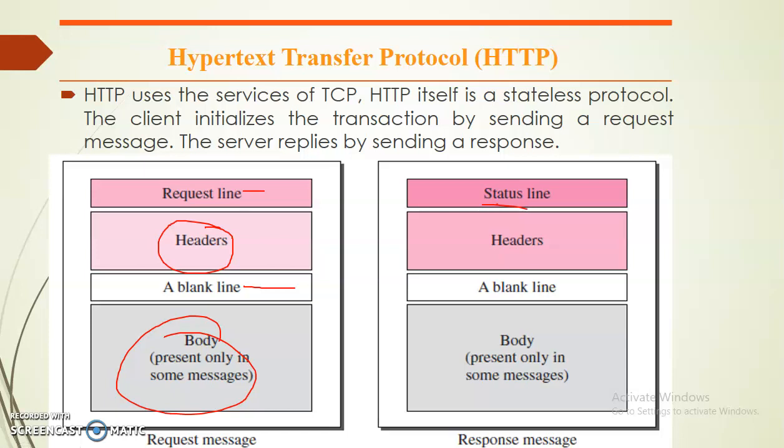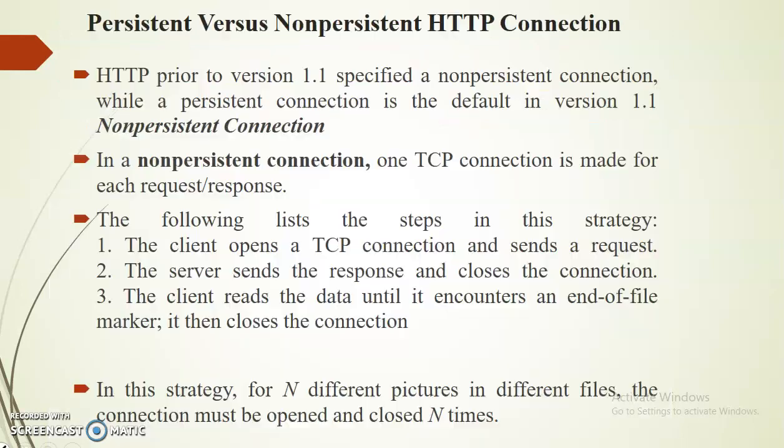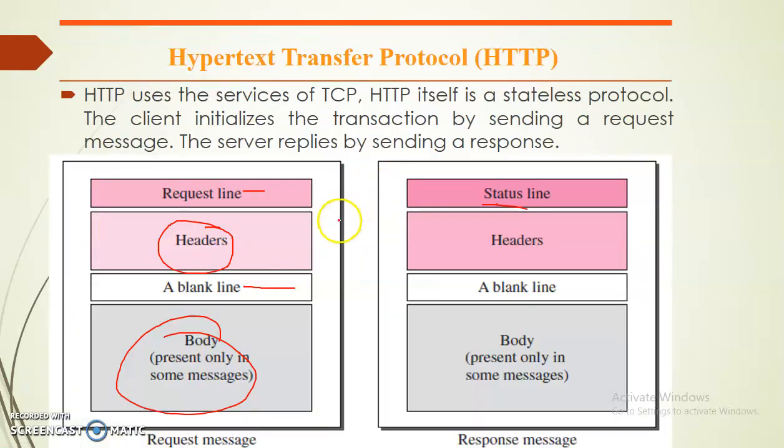So we have different types of messages. For example, whenever you request anything, you use different types of methods. For example, get, post. These are the different methods through which you transmit information from client side to server side.